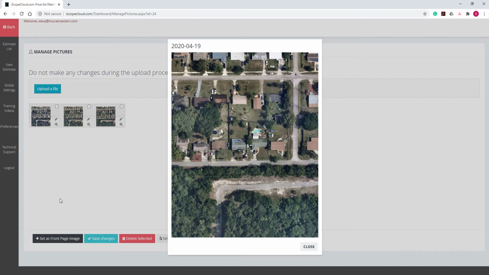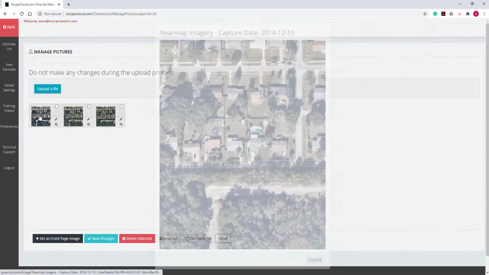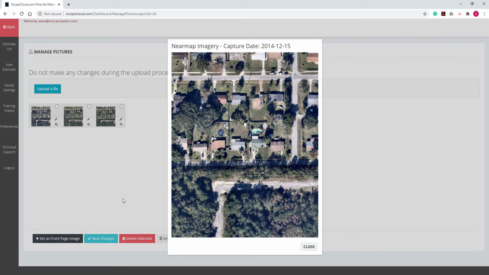You can see that the two homes that share a lot right behind the home with the swimming pool both have new roofs, as does the roof directly to the right of the home with the pool. If you close this image and then click the first image from 2014, you can see that back then the roofs were old. So we know that those roofs had been replaced since 2014.